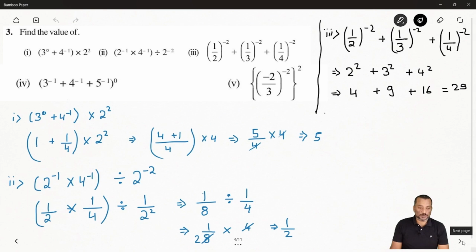So the fourth question: you have 3 to the power minus 1 plus 4 to the power minus 1 plus 5 to the power minus 1, and the whole power is 0. First, we will bring all the numbers into positive exponents.